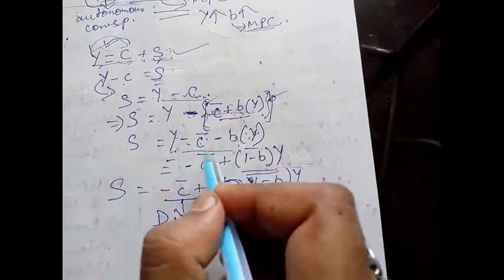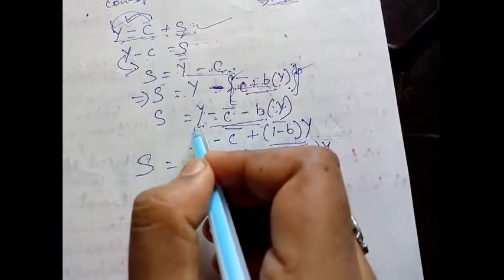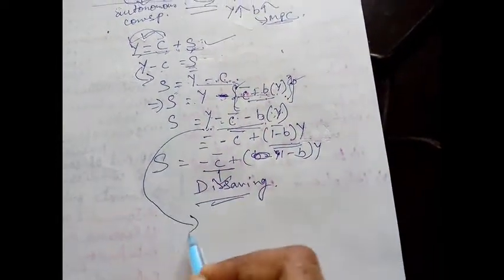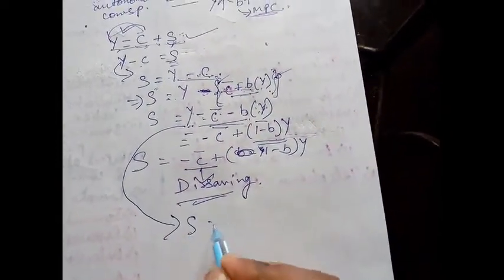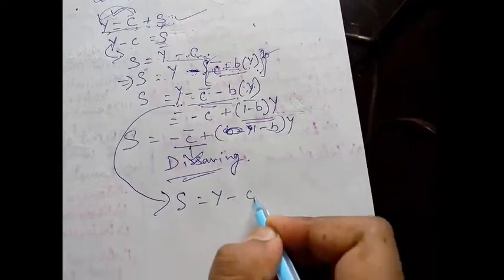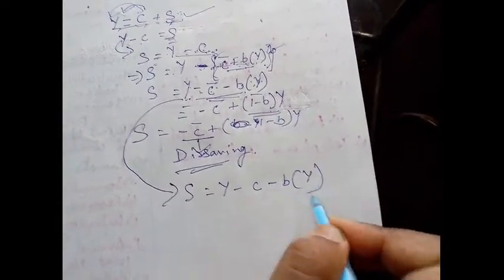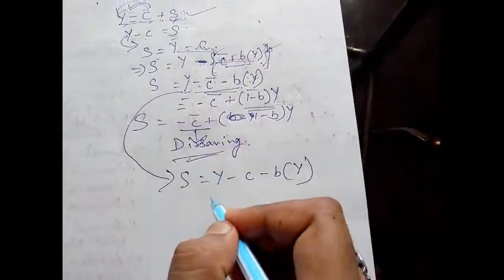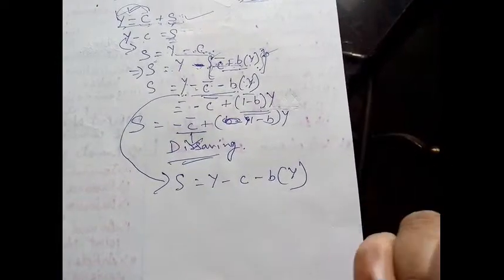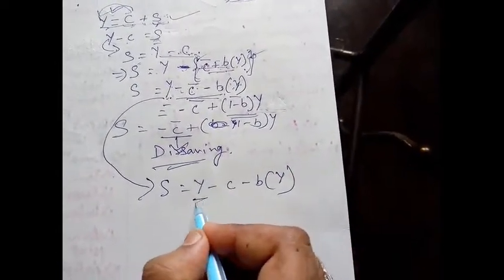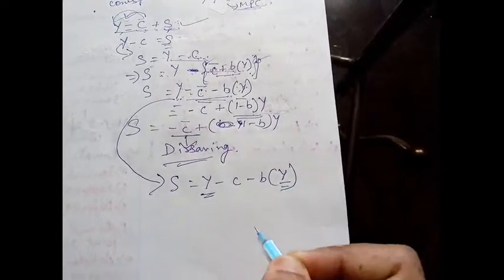Now the confusion may arise from here. So what I have done, students, see: S is equal to Y minus C bar minus BY. What you did in class 10 is, whenever there is a common term, you make it common. See here in this equation, Y is common here, and Y is common here.